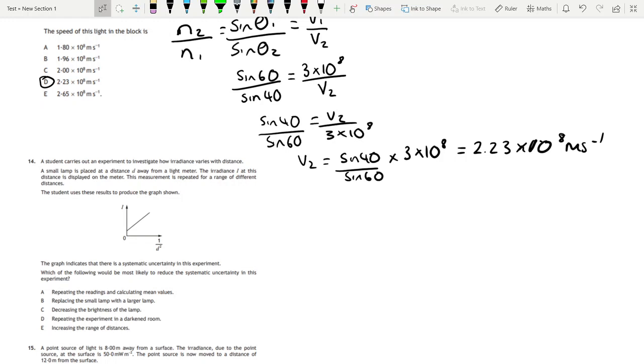Which of the following will most likely reduce the systematic uncertainty in this experiment? Now remember, systematic uncertainty comes from a measurement technique or the design of the experiment.